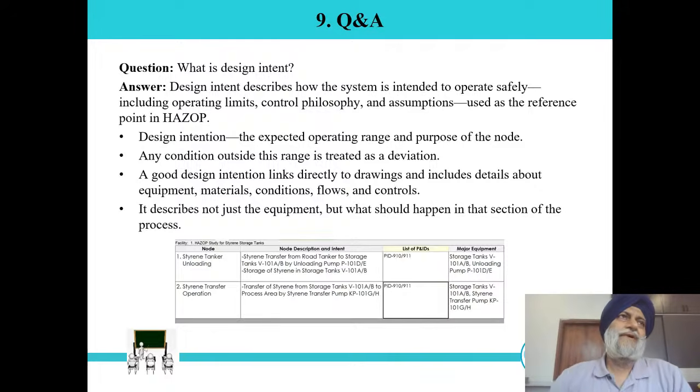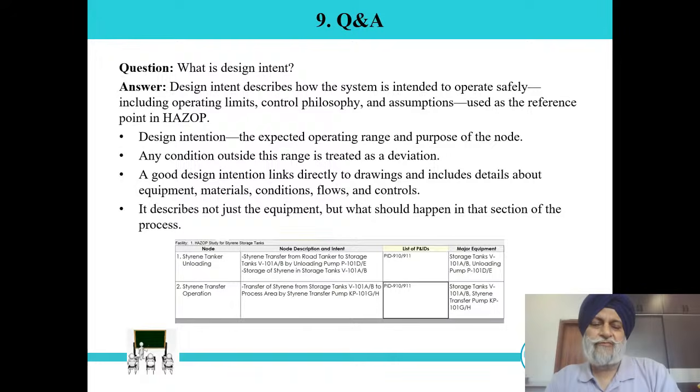Suppose we have a distillation column. Here we can define our design intent: we start with the pumping of the feed, so we are feeding solvent A in the column. It's a mixture, we can say ABC, or A and B mixture, or ABC mixtures. We are feeding it. So our design intent starts from the transfer of this mixture from a previous vessel through this pump to this column. That is the first boundary limit. So we have to define the boundary limit first for the design intent.